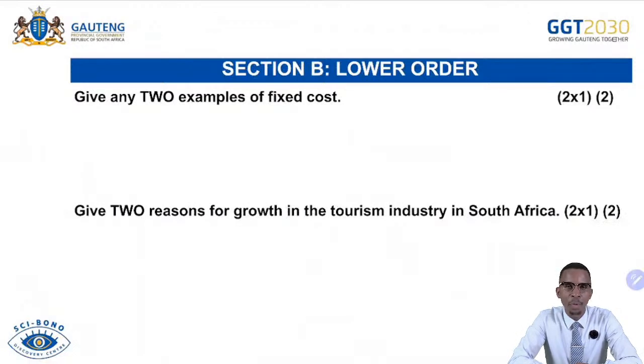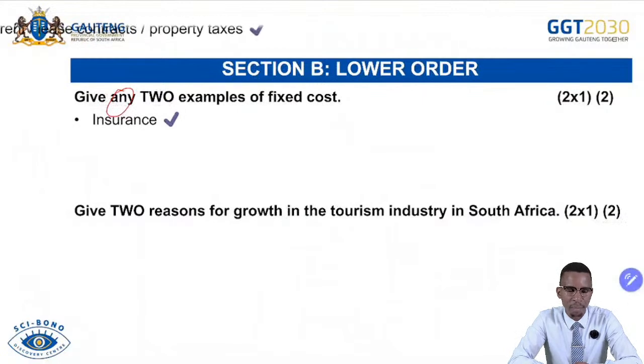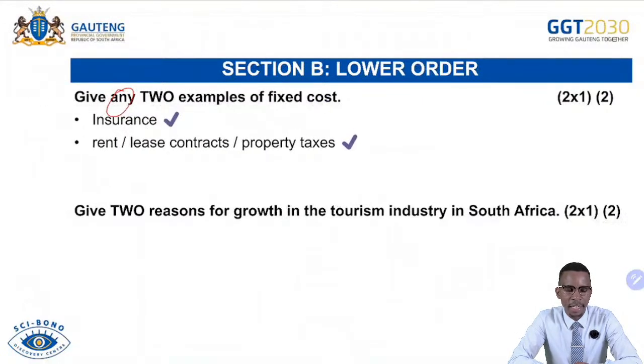Give any 2 examples of fixed cost. If the question says any, that means there are more than 2, but you must just provide 2. Do not waste your time because you will only be marked out of 2. And then we have insurance. We know that insurance remains fixed for the given period of time. Insurance premiums. And then rent, lease contract or property taxes, they remain fixed for the given period of time. And then we have depreciation. And then we have salaries. But there can be a long list of fixed costs. It depends on what you will be providing in case the question comes into the examination.